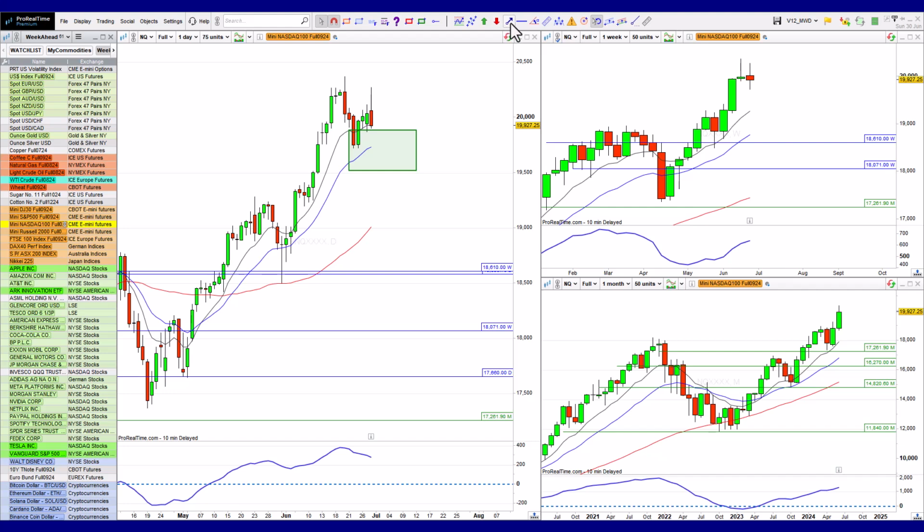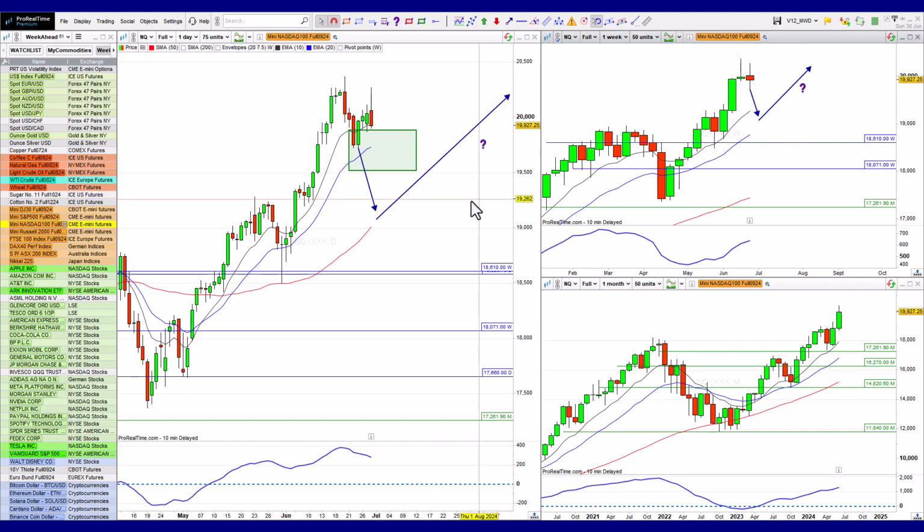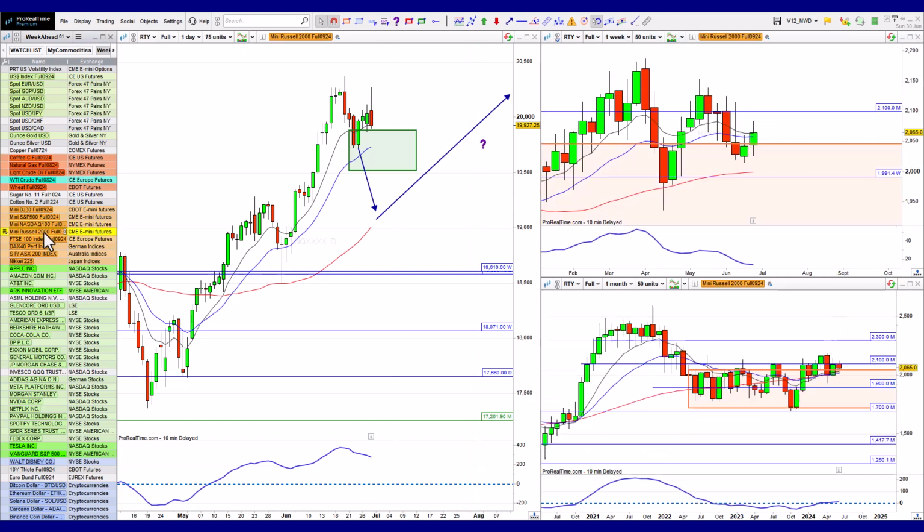That's what I would absolutely be looking for. But yes, the question is, will we get a bit of a pullback down towards the 19,000 level and then a continuation to the upside? Let's see if that is the case. Overall, I'm still happy with the strength and the health of the markets.